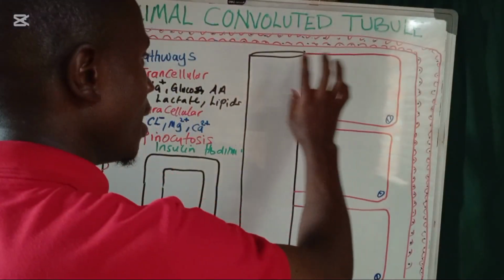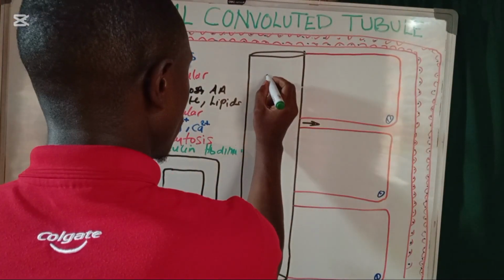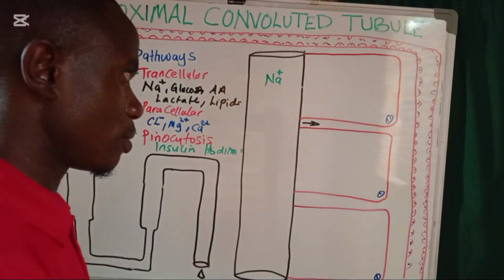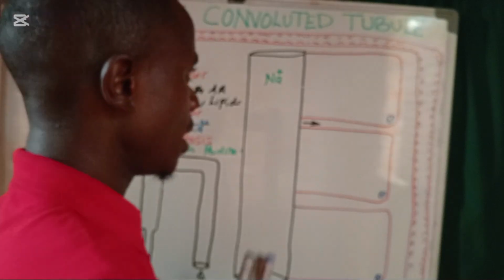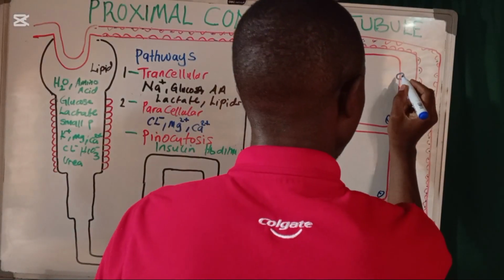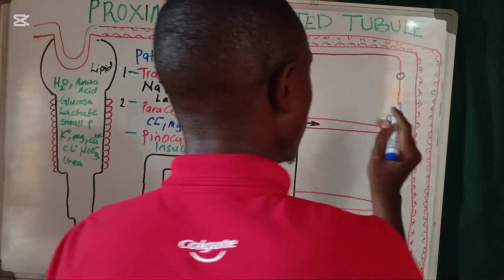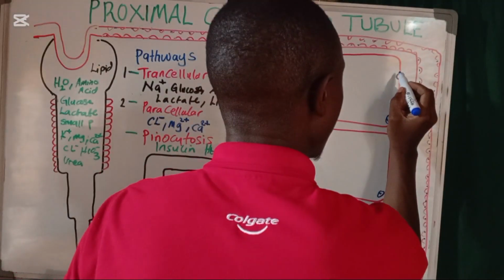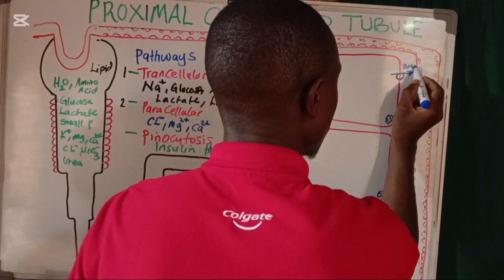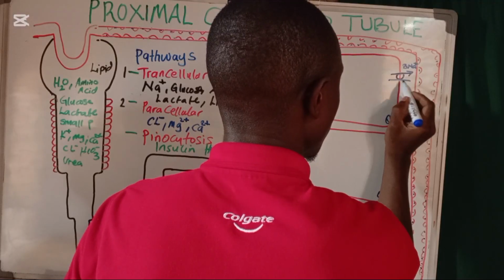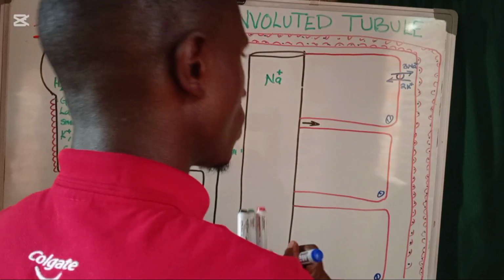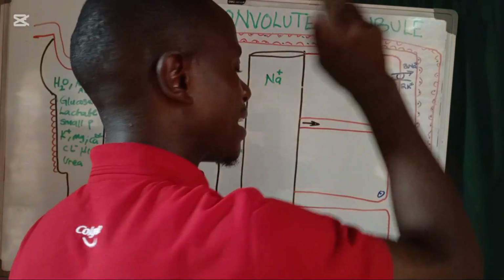Now, we are going to first reabsorb sodium. How is sodium going to get reabsorbed? This is something very important. On the basolateral membrane of this cell, we have this transporter. It is pumping out three sodium ions and bringing in two potassium ions. This is what we call the sodium-potassium ATPase pump.